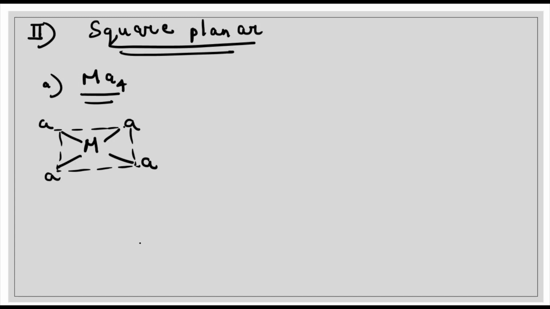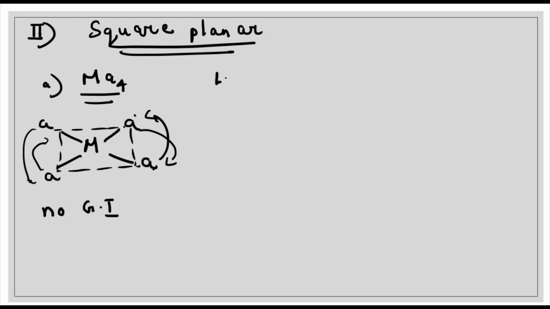In this case also, whether we are shifting the ligands or flipping the ligands, there will be no change in the geometry. You can see that it will be the same. If we shift this ligand to this side or this one to this side, there will be no change. So even though it is a square planar complex, there will be no geometrical isomerism when the ligands are the same. We call this type, where the ligands are the same, homoleptic complexes.